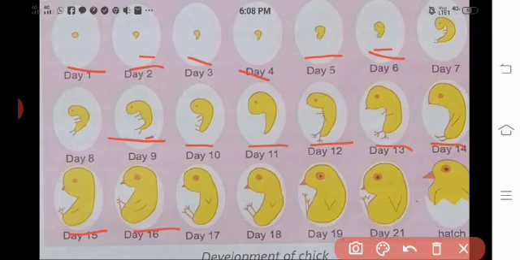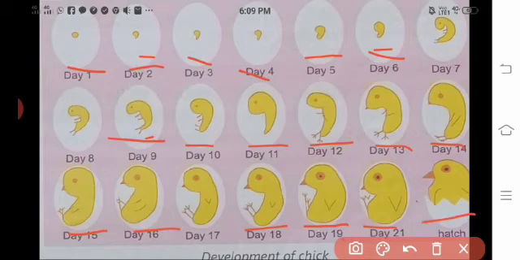You see, on the 18th day and 19th also, on day 21, you listen, the chick uses its wings as a guide and its legs to turn around and pierce the shell in a circular way by means of its egg tooth. After 21 days, it hatches from the shell.